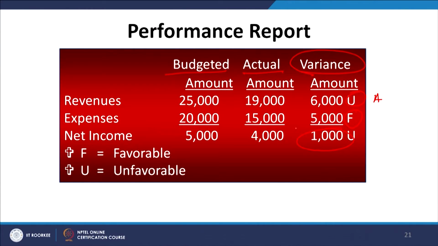For example, in this case we have seen, how much was the net variance? Net variance was 1000 rupees, or 1000 dollars, or 1000 pounds, whatever you call it. So, net variance means how much extra we are shelling out, only 1000 rupees extra, because our revenue has come down by 6000 rupees, but the cost has come down by 5000 rupees. So, our profit has come down by 1000 rupees. So, we are going to face this problem.